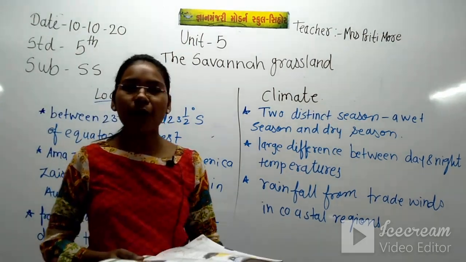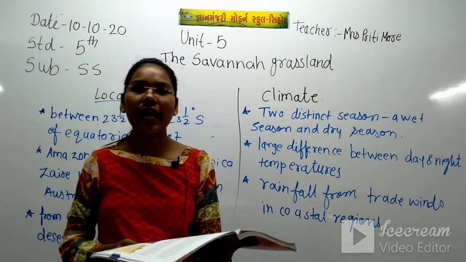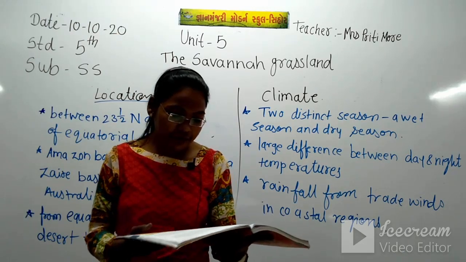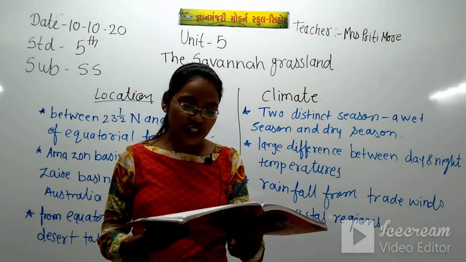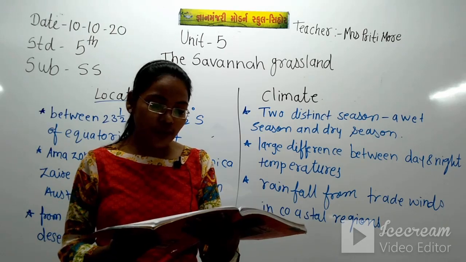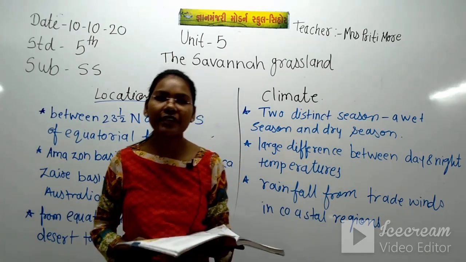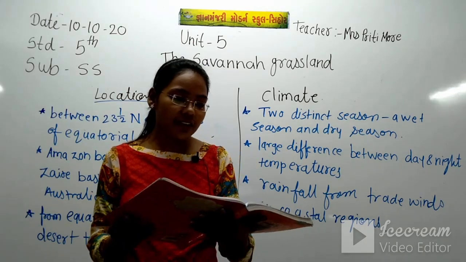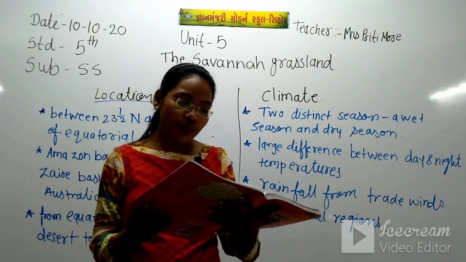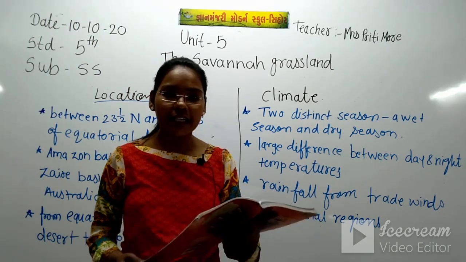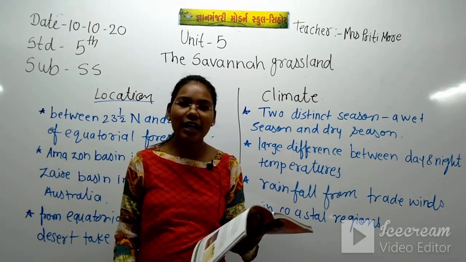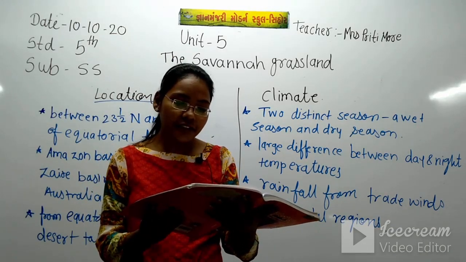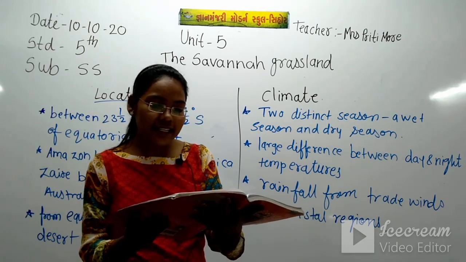Now let's see about the vegetation. Which kind of trees are there? Now the vegetation on page number 235. Vegetation comprises mostly of elephant grass. That means we can see the elephant grass at the savanna grassland, which grows up to 1.5 meters high, and the scattered trees, especially acacia.